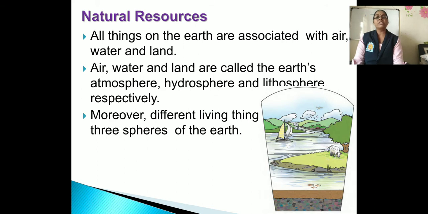From this we can say that all living things on the earth are associated with air, water and land. Air, water and land are called the Earth's atmosphere, hydrosphere and lithosphere respectively. That means spheres of the Earth. Moreover, different living things occupy these three spheres of the Earth.